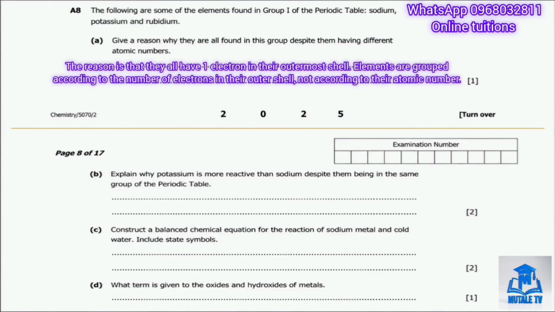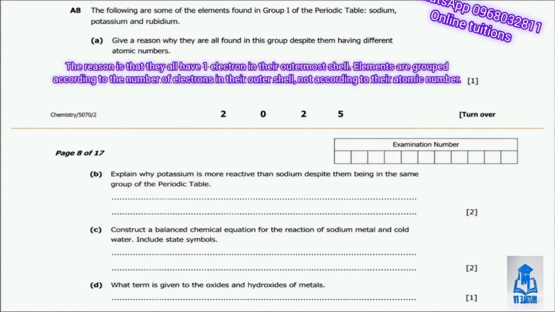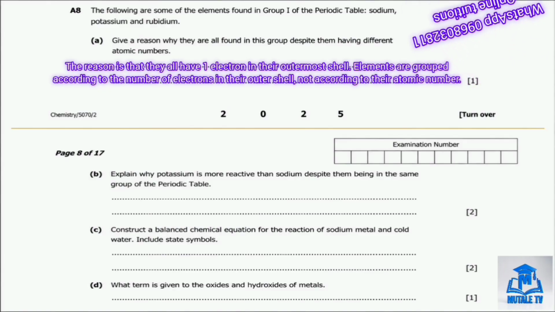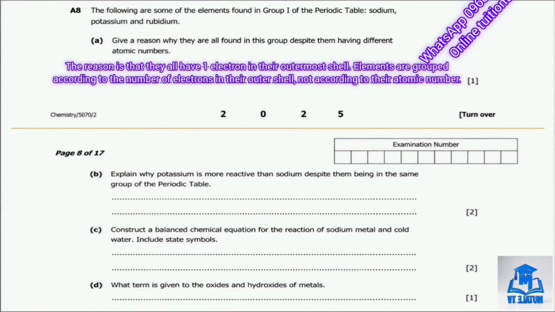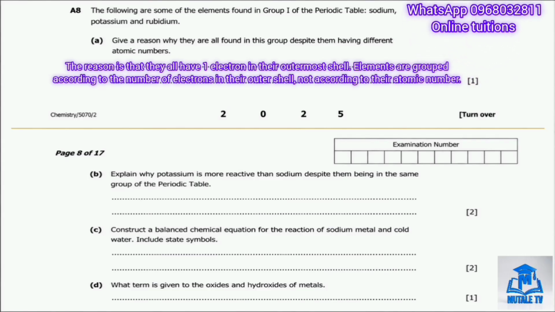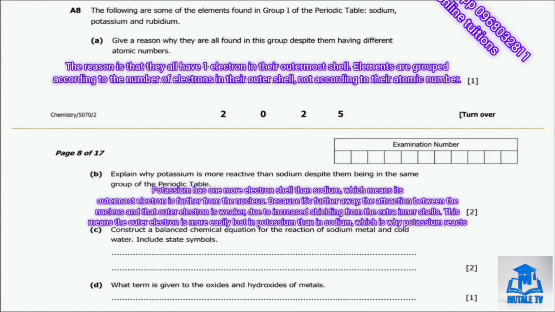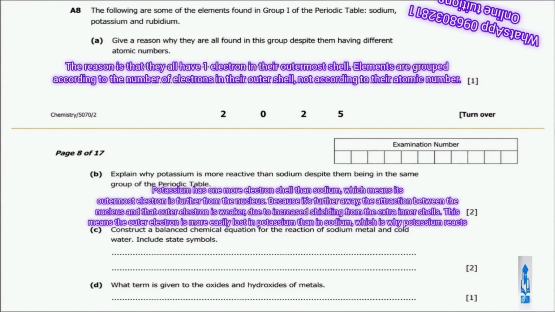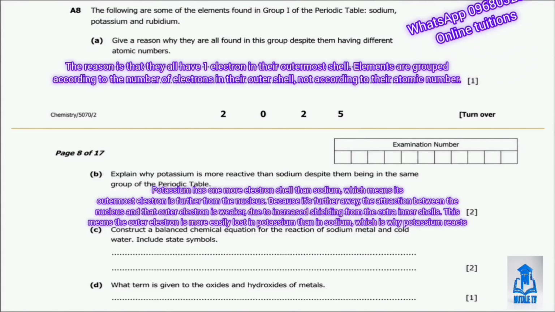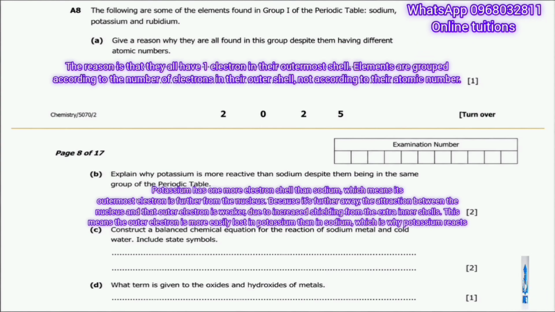So part B asks us to explain why potassium is more reactive than sodium, despite being in the same group. Here the answer is that potassium has one more electron shell than sodium, which means its outermost electron is further from the nucleus.